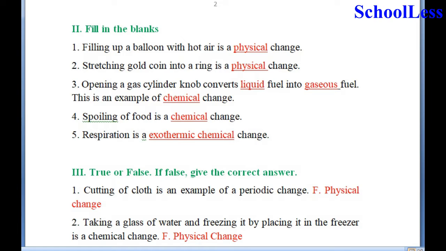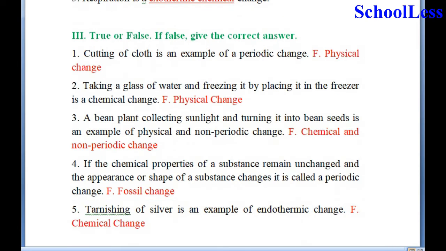Spoiling of food is a chemical change. And 5. Respiration is a dash change. Respiration is an exothermic chemical change என்பது சரியான விடையாக நம்ம பார்க்கிறோம்.